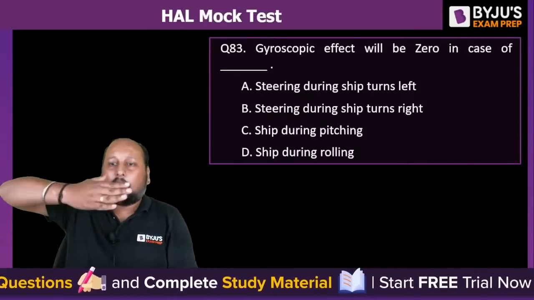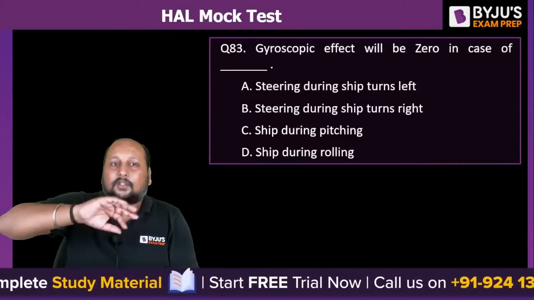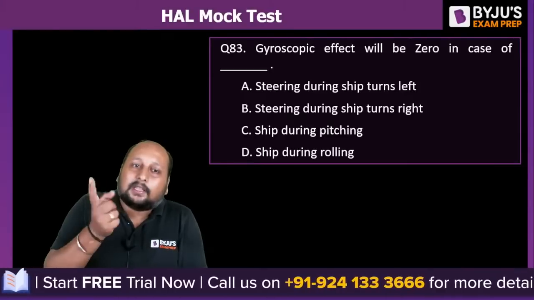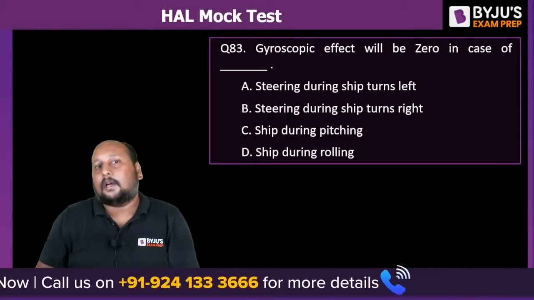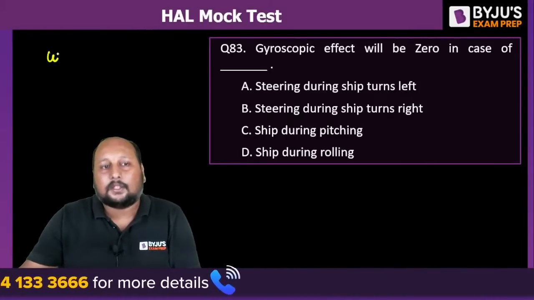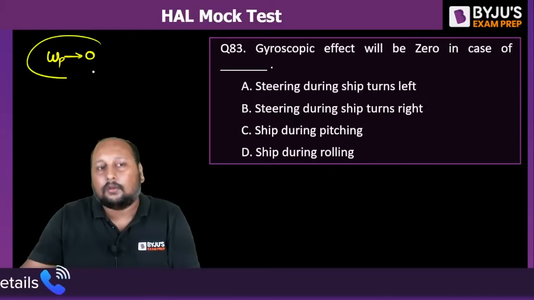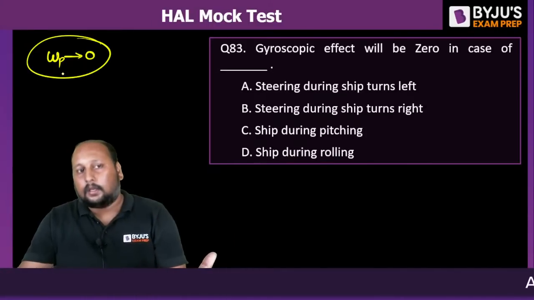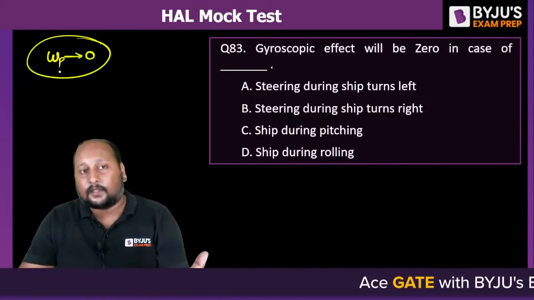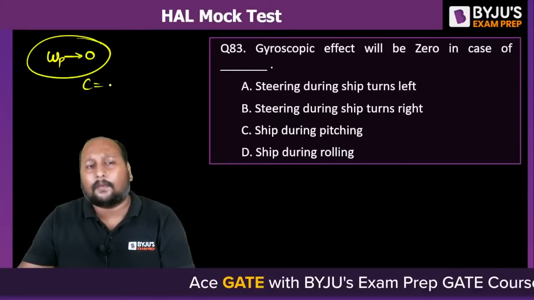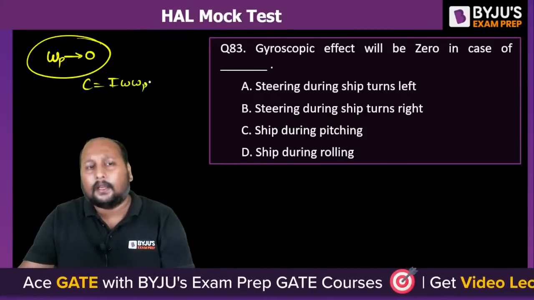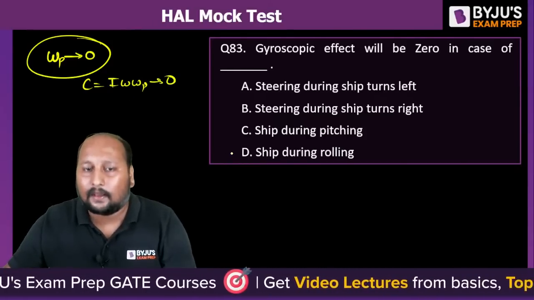Now, if you have a rolling motion, and the axis of the rotor is also the same, in that case the direction of omega is not changing. That simply means omega p is tending to 0. There is no angular velocity of precession. If angular velocity of precession is not there, then what is the gyroscopic couple? I omega p, that is equal to 0. So we are having rolling.